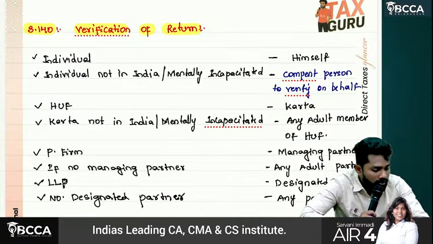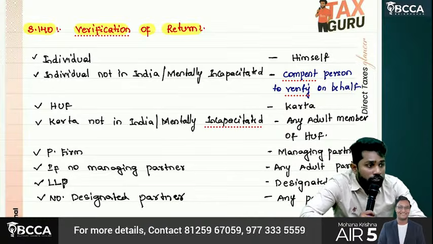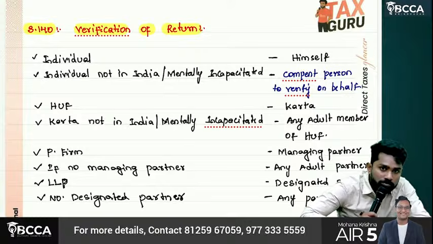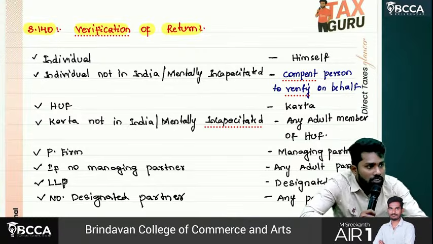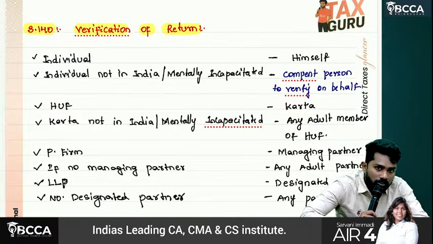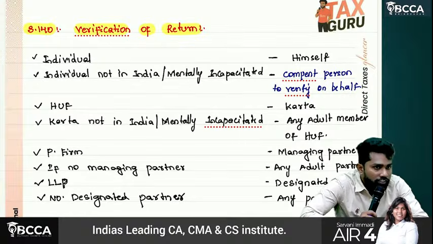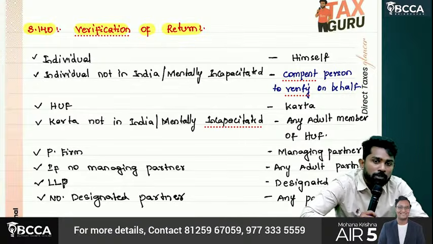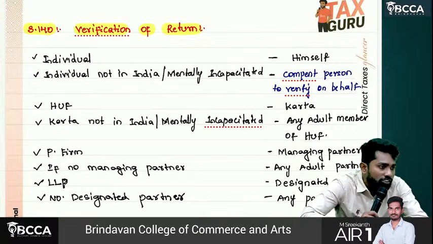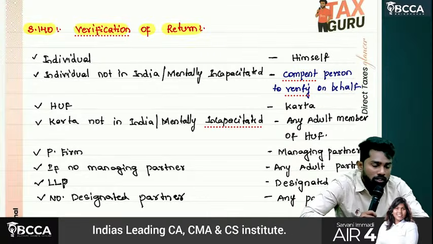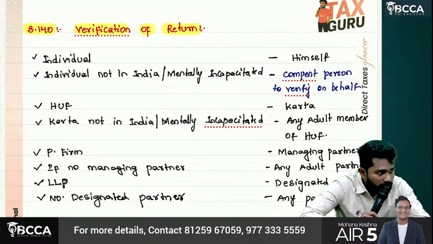Who will do it, sir? A competent person. If you have given power of attorney to someone, then such power of attorney holder. Otherwise, your legal heirs are going to verify your return. Nothing but a competent person: if power of attorney is there, then that power of attorney. If no power of attorney, then the persons who are your legal heirs can do that, for an individual.